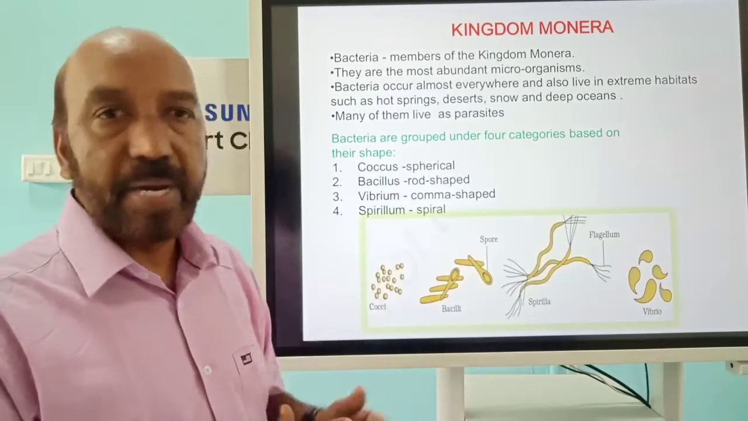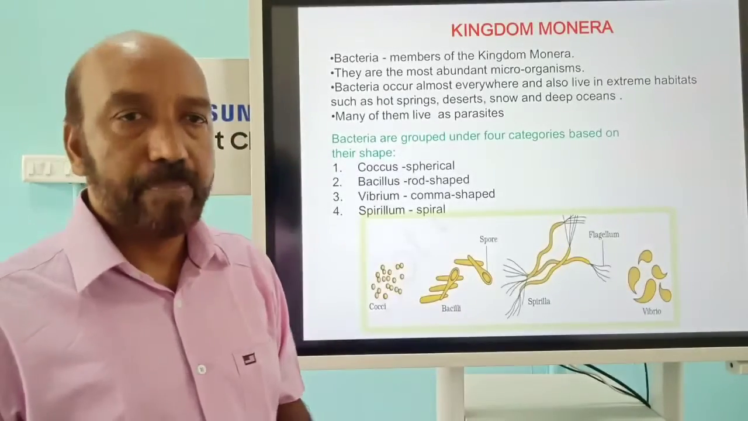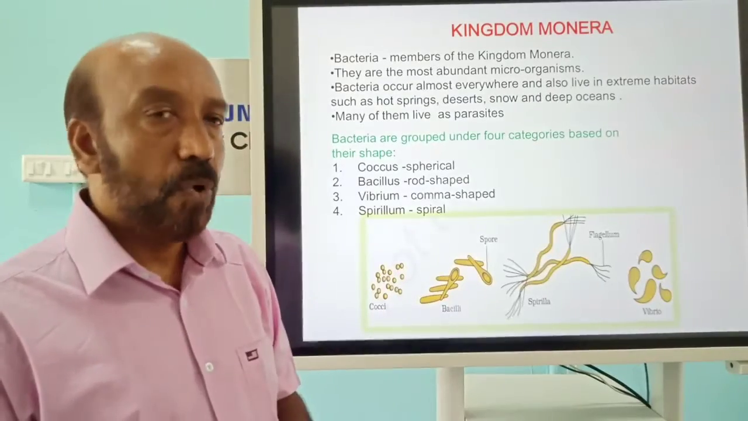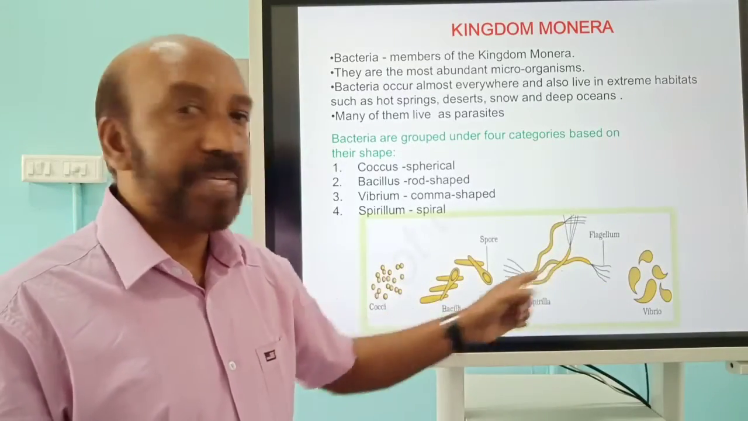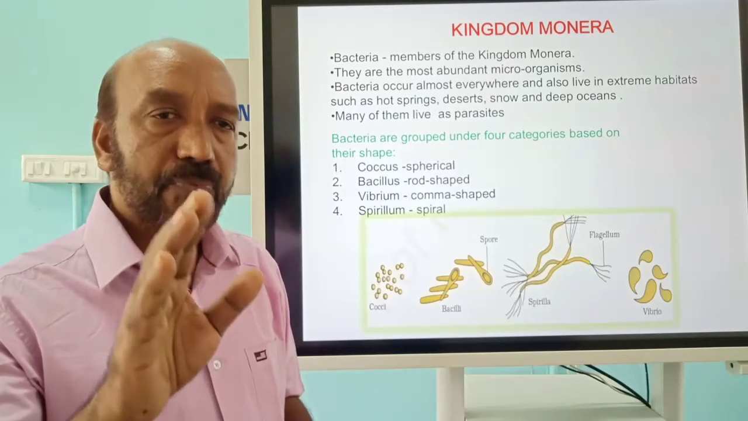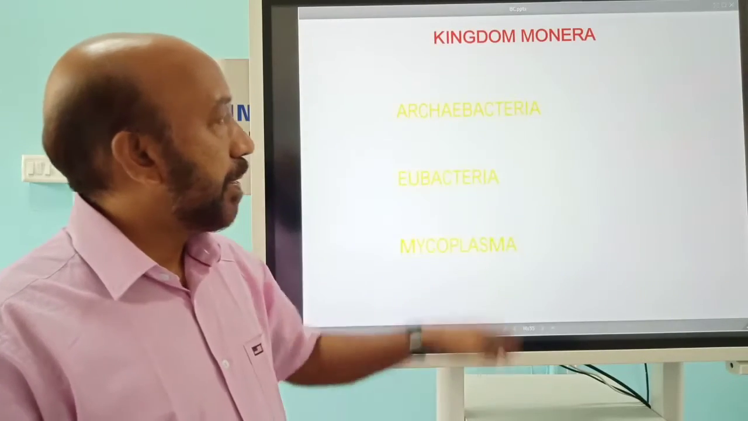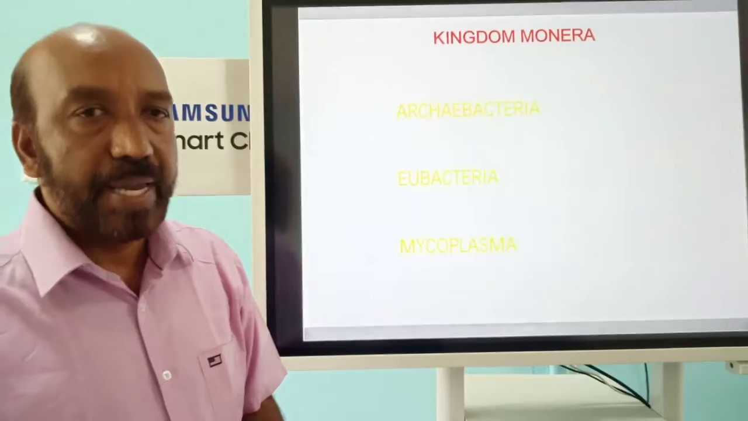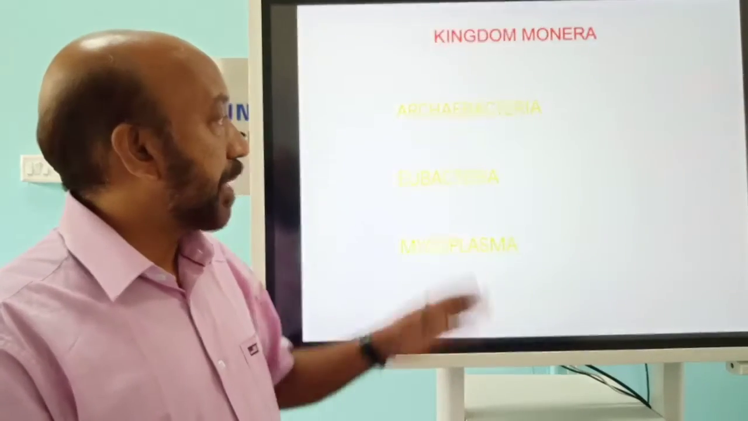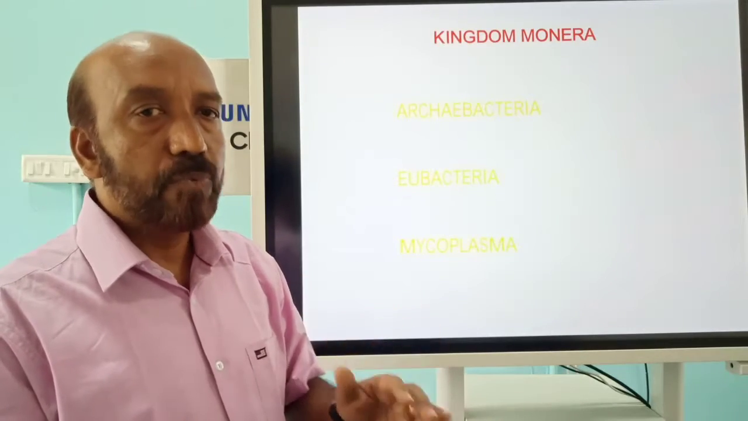The second one is the bacillus, or cylindrical, rod-shaped one. The third one is Vibrio, the comma-shaped organism. And the next one is spirillum, or spiral shaped. Here we can see the images. This is the classification of bacteria based on their morphological features. Here we can see the different groups of organisms: Archaebacteria, Eubacteria and Mycoplasma. These are the major groups we are going to discuss.